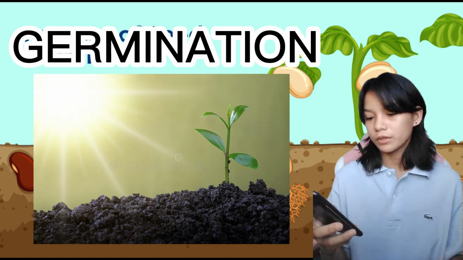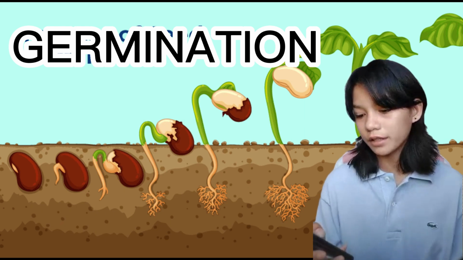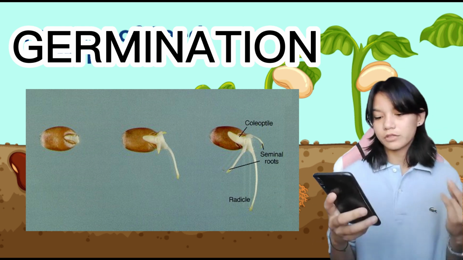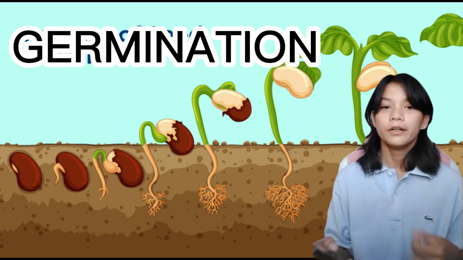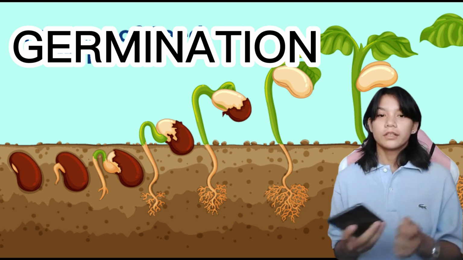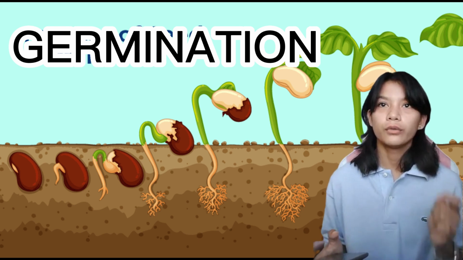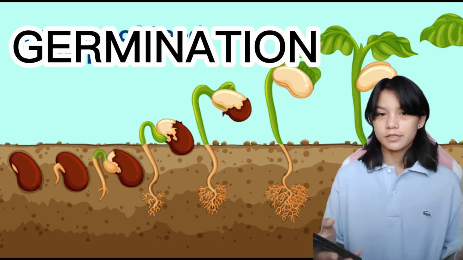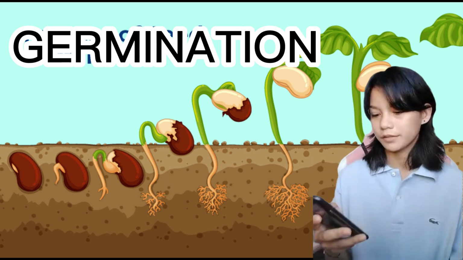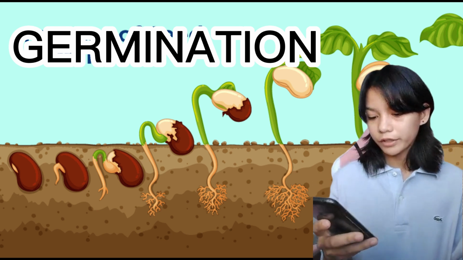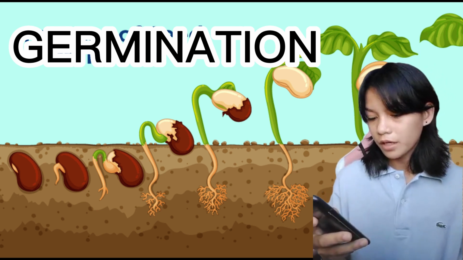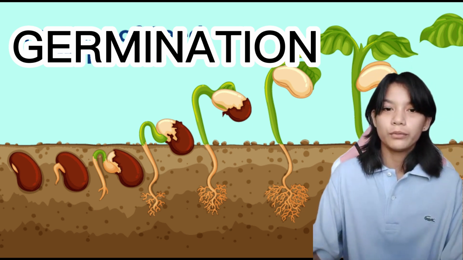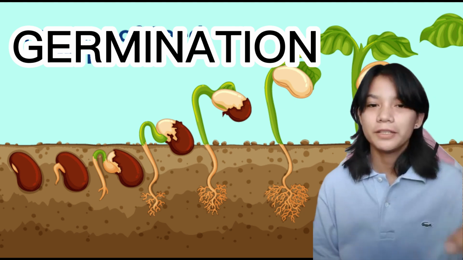Yun po. Once a seed has germinated and the radicle has emerged, the seedling will begin to grow and develop its first leaf. At yun na nga po. So, utay-utay na nag-grow yung plant habang isa-isang dahon ay lumalabas na po hanggang sa yumabong na yung plants. At this point, the plant will begin to require nutrients from the soil to support continued growth. Hanggang sa lumaki na po yung plants. Yun po yung germination. Thank you.